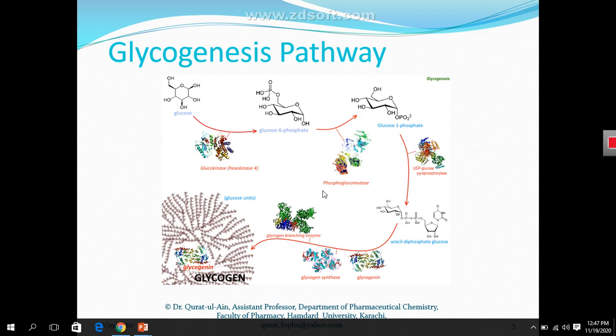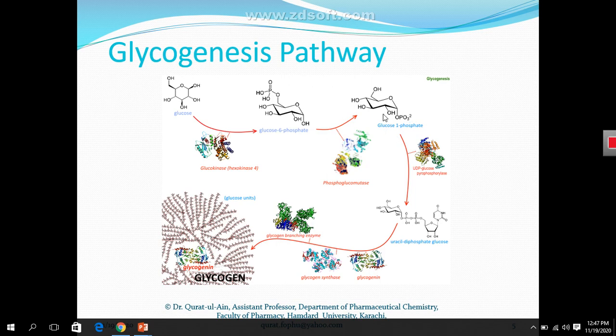You just have to keep in mind, whenever you encounter the term phosphoglucomutase, that this enzyme just changes the position of a functional group on a substrate. So here we can see that this phosphoglucomutase just changes the position of the phosphate group.